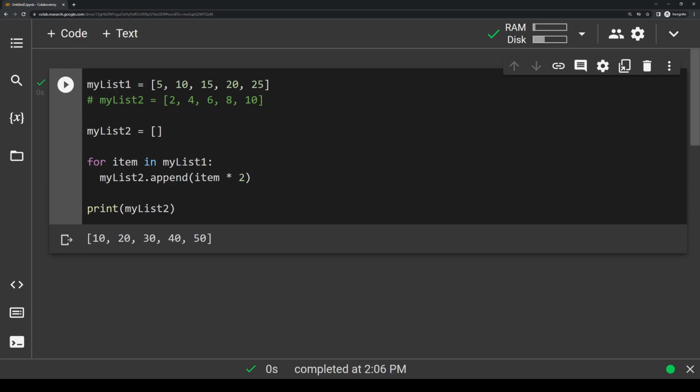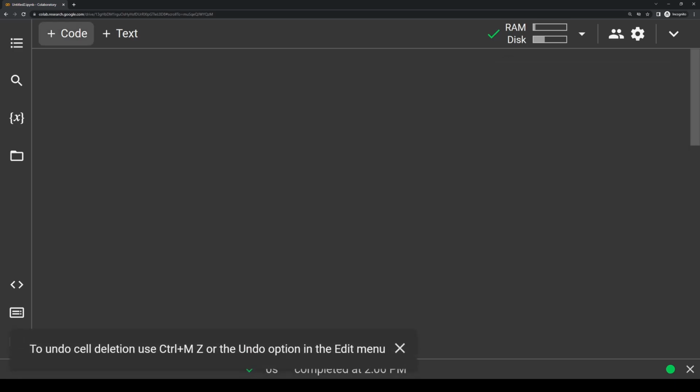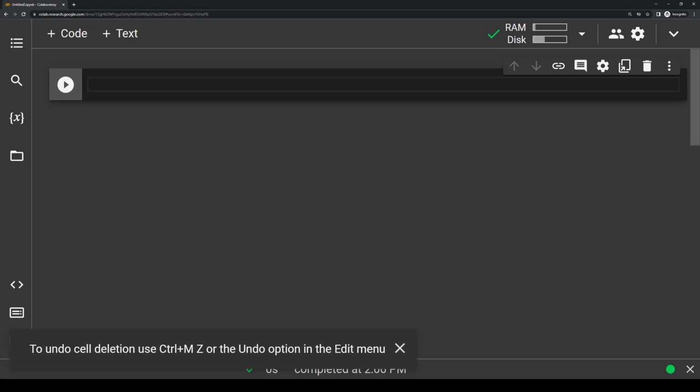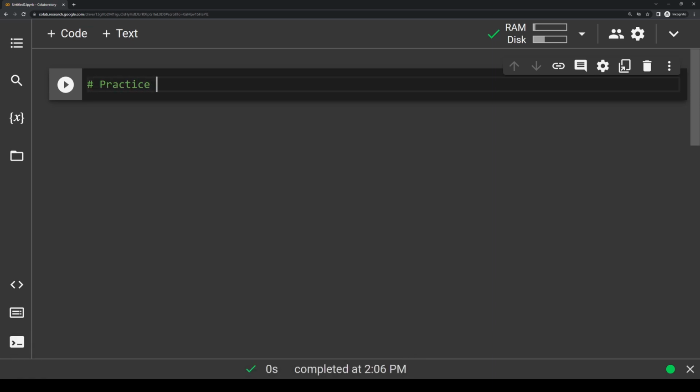So I'm going to go ahead and delete all this here, and I want to move on to our second practice problem. So I'm going to delete this cell, open up a new one, and our second practice problem is going to contain while loops. So let's say we want to make a fun little mini game. We want to build a super basic number guessing game.